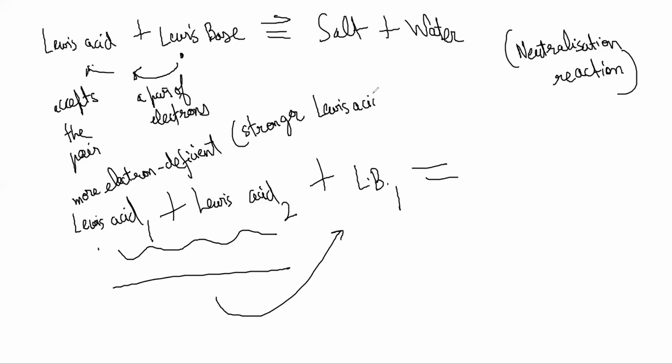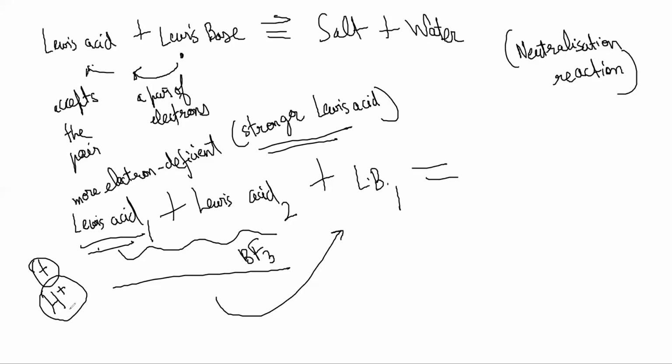Anything that is more electron deficient will be a stronger Lewis acid because it will have a higher tendency to accept electrons, no? So if the Lewis acid is more electron deficient and needs electrons more desperately, what can be a more electron deficient thing? Something that has a positive charge. Maybe this is BF3 and maybe this is H plus, right?